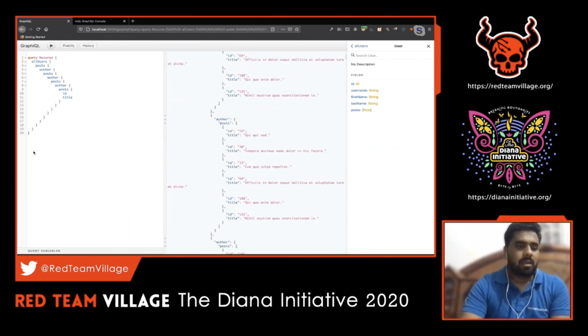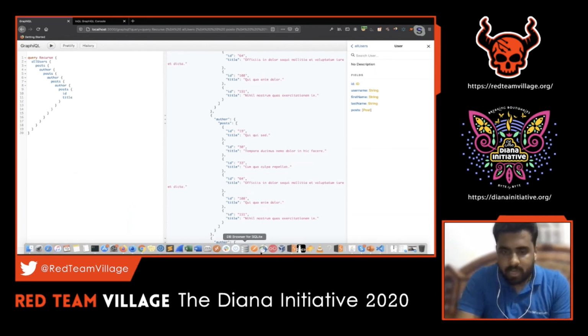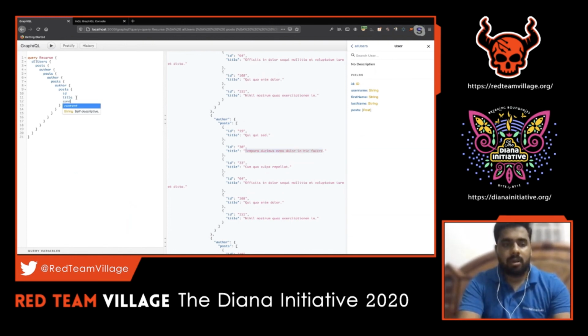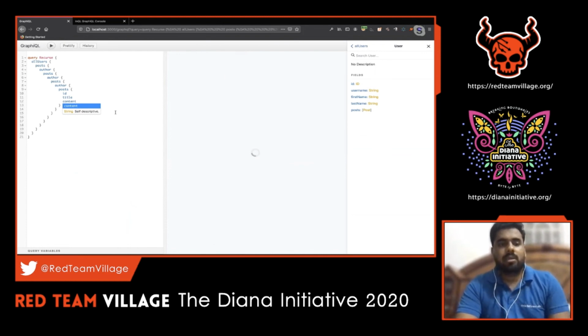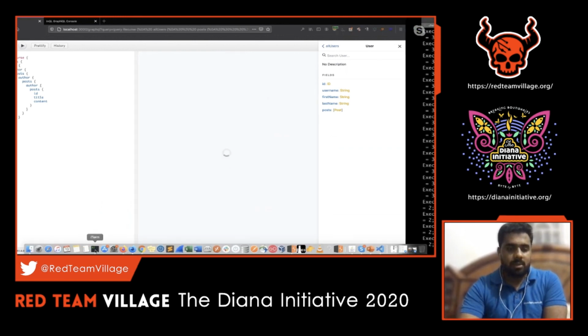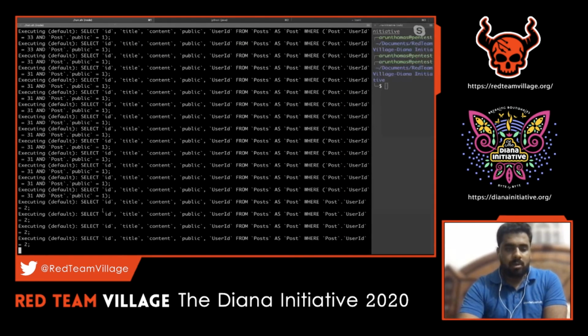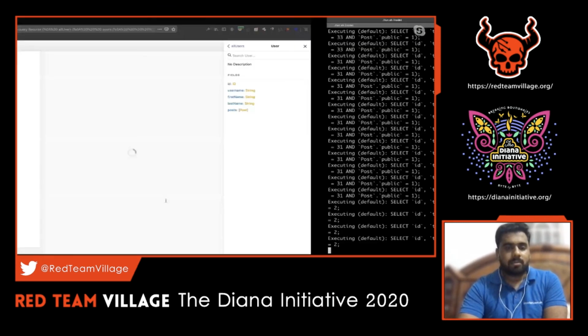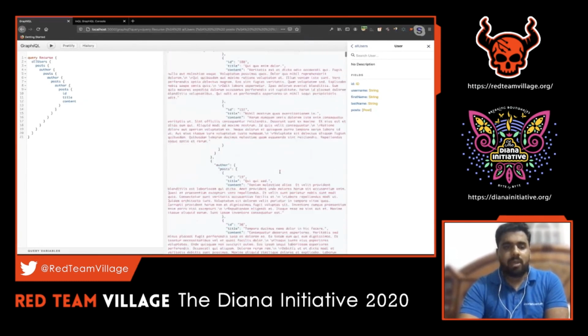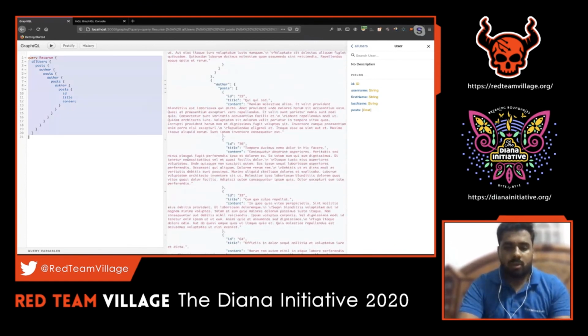So we can craft this in a way that causes resource exhaustion. Let's see what we can do. We know that ID and title are a small character length, right? So we can try to pull out the content. Content is again a little bigger value. Let's send that and see how big the content response is. Now you can see that it is taking some time. Let's observe it here. It's trying to pull out the values from the database, and it is still processing. It's not yet done. Yeah, now we can see that it pulled out the content. What we can do is nest it even further to cause a resource exhaustion.